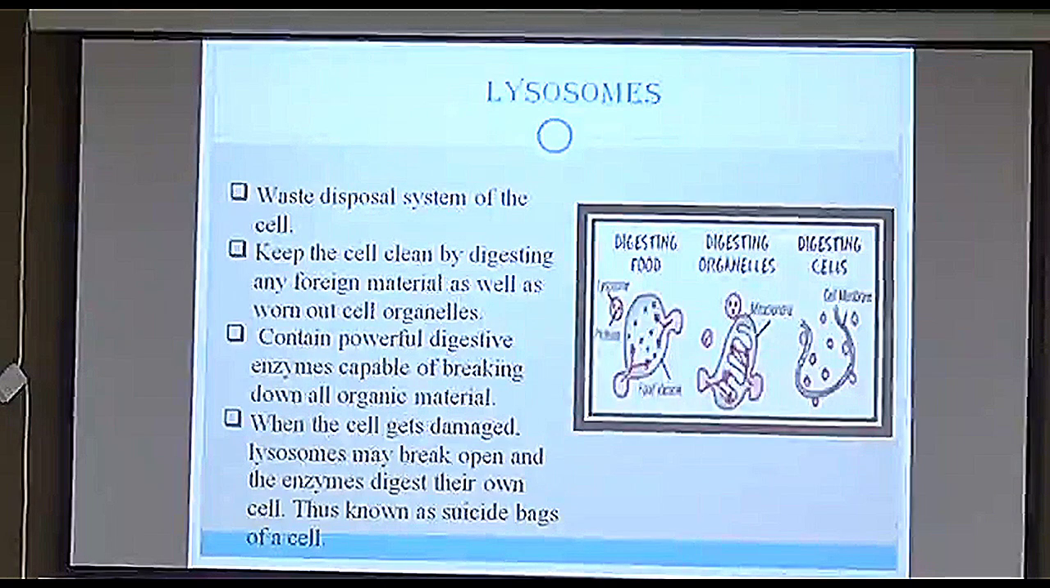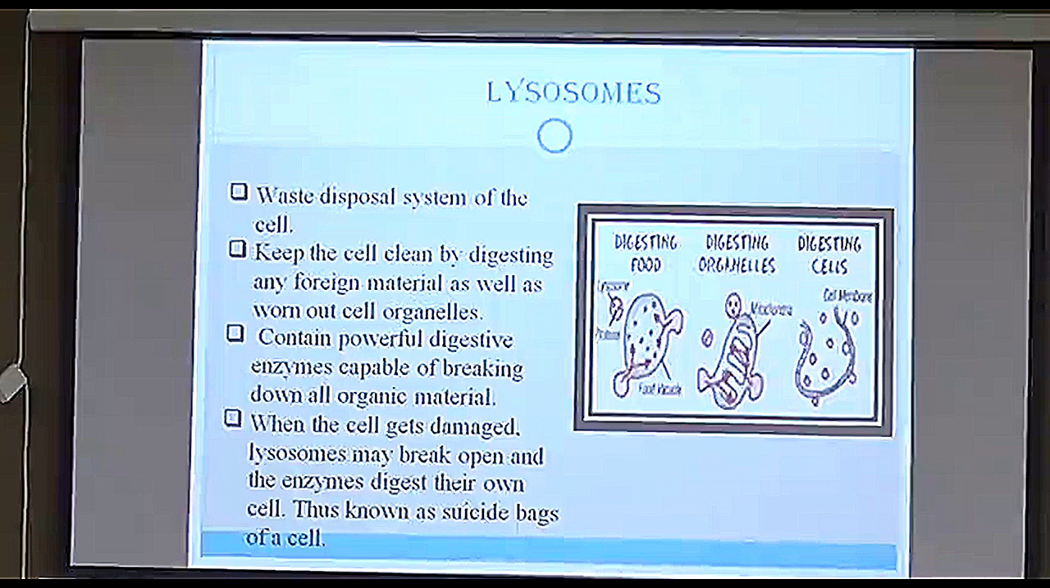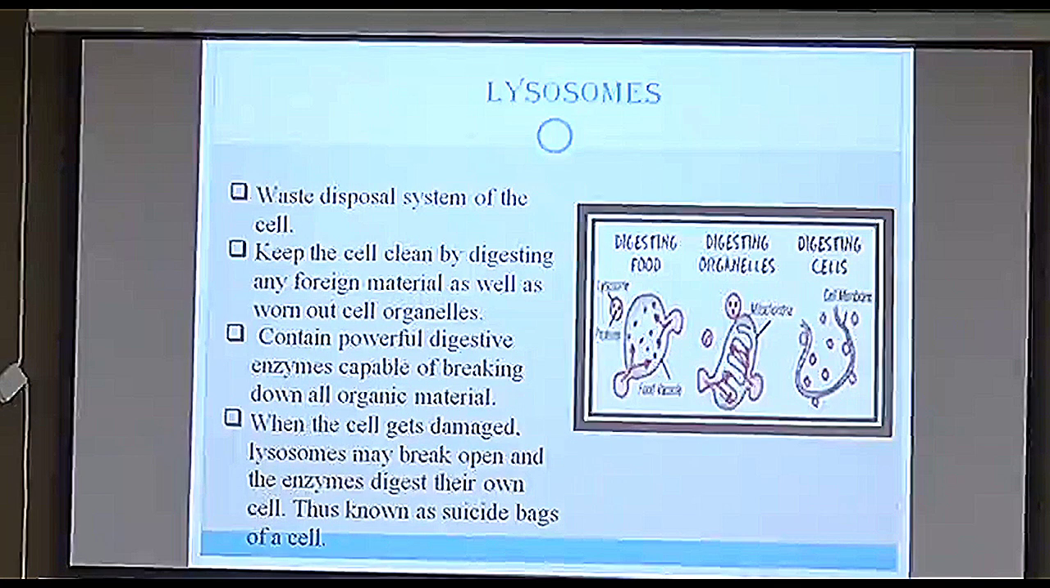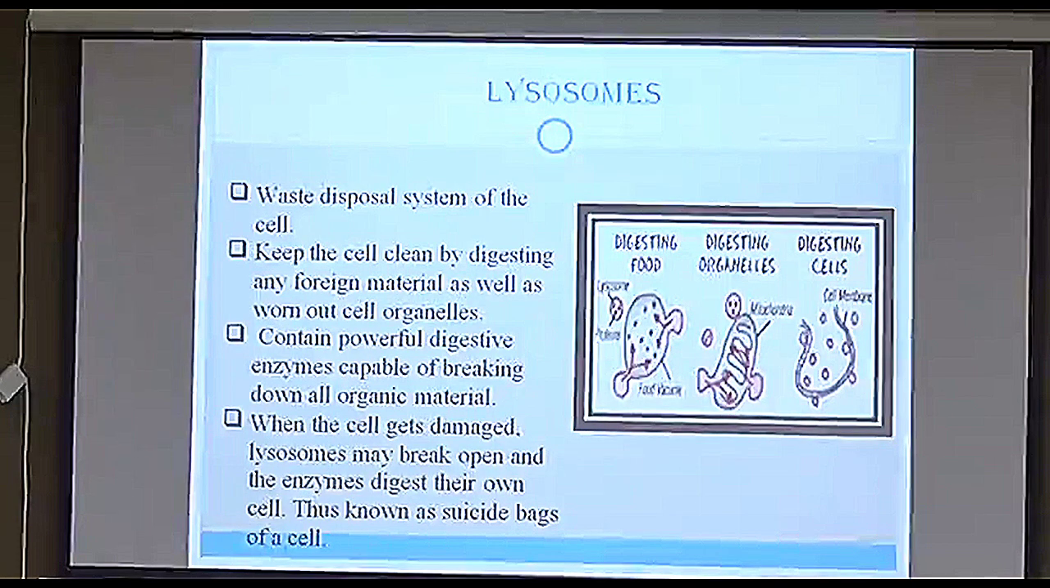Lysosomes. Lysosome is called the waste disposal system of the cell. Why do we call it the waste disposal system of the cell? Because it helps the cell to clean itself by digesting any foreign material as well as worn out cell organelles. Definitely, if the cell or an organelle is not going to die, the organism will keep on expanding, right? But we stay in a particular size and shape. So there is also a system in the cell. Now, how does it do that? It contains a powerful digestive enzyme which is capable of breaking down all organic material.